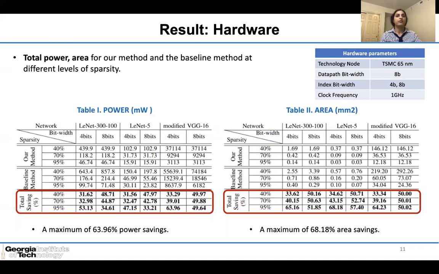Besides memory, the overall system parameters are also measured. The power and area measurements are demonstrated in Table 1 and Table 2. We observed a maximum of 63% power saving and 68% area saving across varying sparsity indexing, bit width, and baseline design.